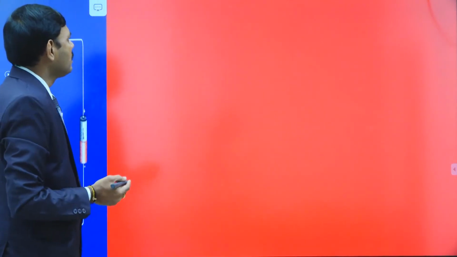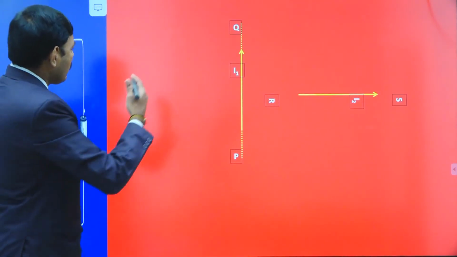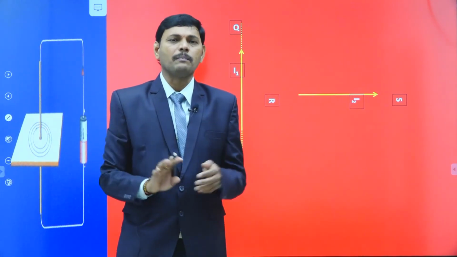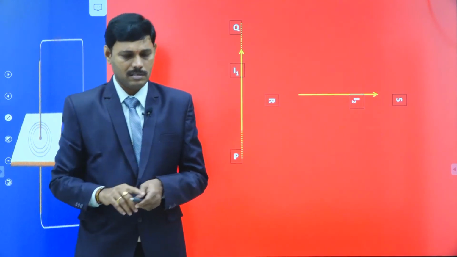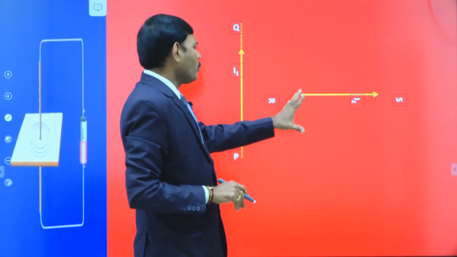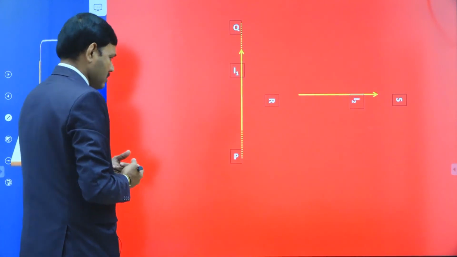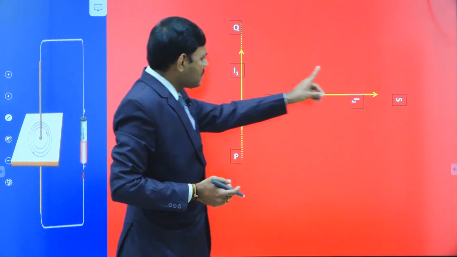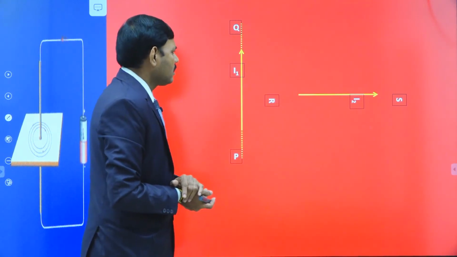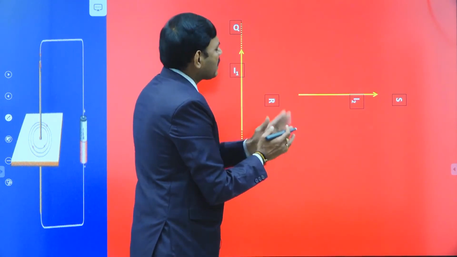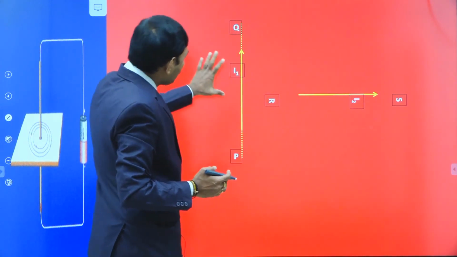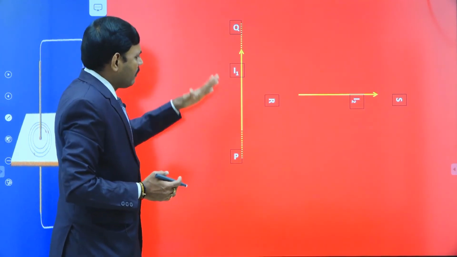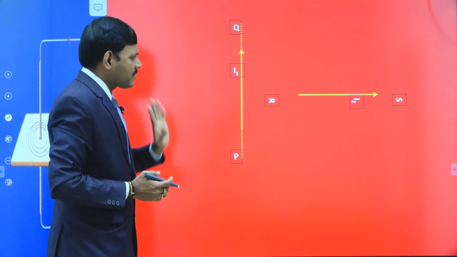So let us move on to another application. So far we discussed many applications of parallel current carrying wires. This time we are observing perpendicular current carrying wires. Let PQ be the first wire carrying current I1. RS is another wire carrying current I2, but it is not a long wire. PQ is a long wire carrying current I1, let it be in the positive y direction.